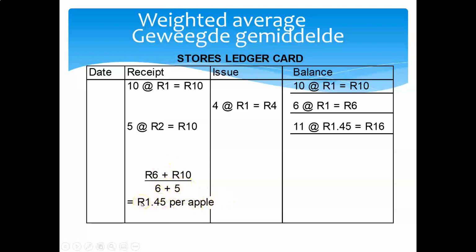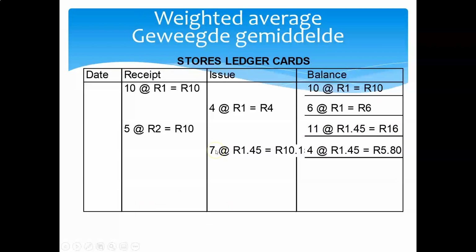So what was our weighted average cost per apple? 1 Rand 45. How many apples do we have on hand at this point of time? 11 apples. What is the weighted average cost per apple? 1 Rand 45. What is the value of closing inventory at this point of time? 16 Rand. 11 apples multiplied by 1 Rand 45 gives us 16 Rand. Now we've sold 7 apples at the latest weighted average cost of 1 Rand 45. So our cost of sales in this instance is 7 times 1 Rand 45, which gives us 10 Rand and 10 cents.